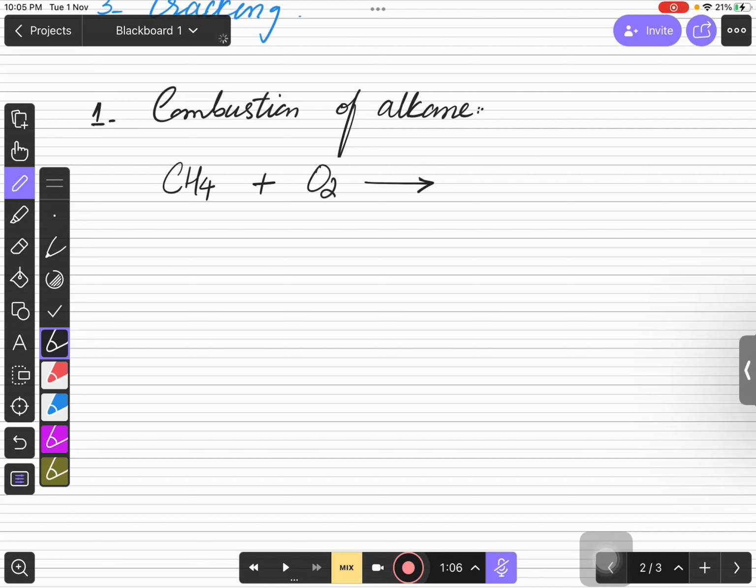Now you need to remember one thing, which is very important to write the products of the combustion equations, right? All the time, you need to remember this. What I'm saying is that when you combust a compound or any substance, the elements present in that compound or substance are going to form products with oxygen, right? So we have carbon and hydrogen as elements in this compound.